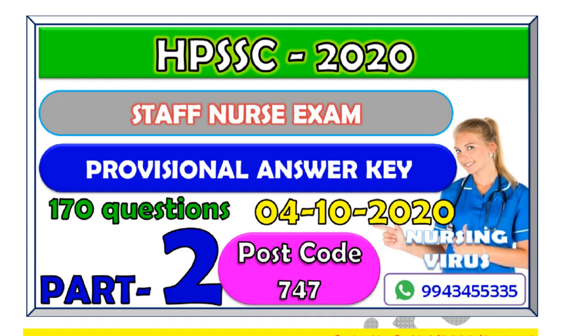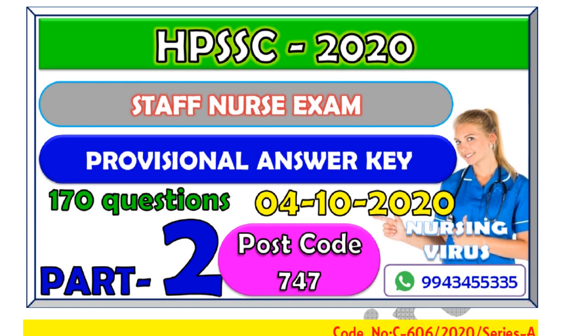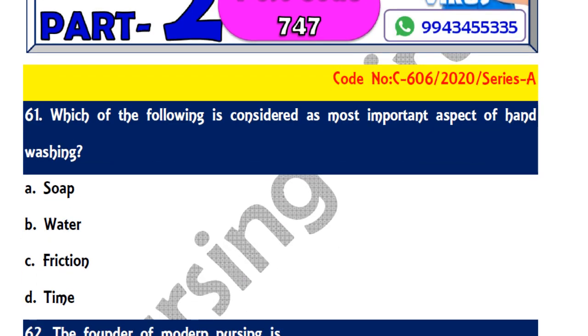So here we'll go with the questions and complete rationales for each question. The first question: which of the following is considered the most important aspect of hand washing? The options are soap, water, friction, and time. So here the correct answer is friction. That is considered the most important aspect of hand washing.